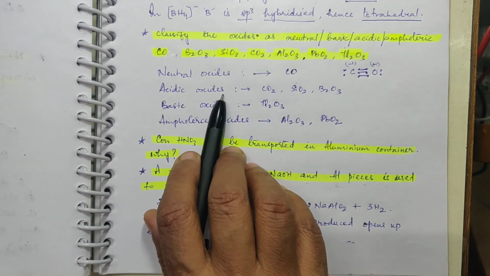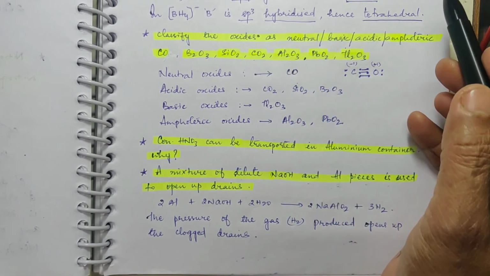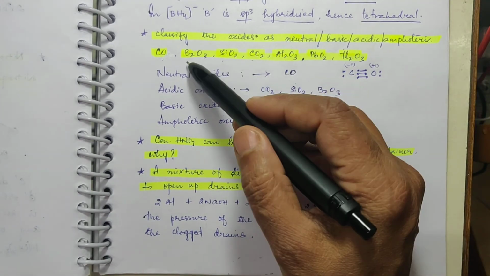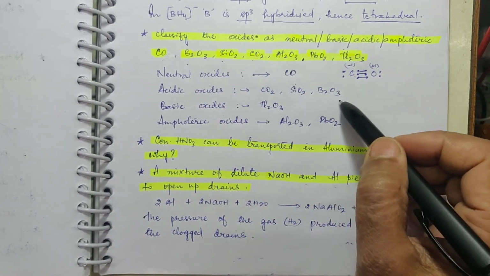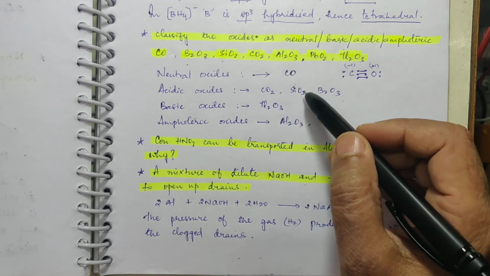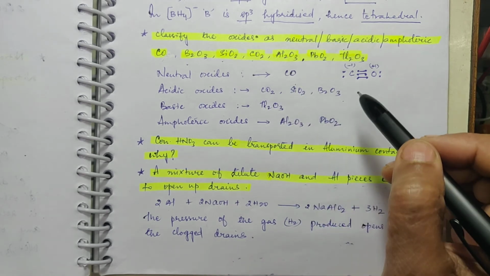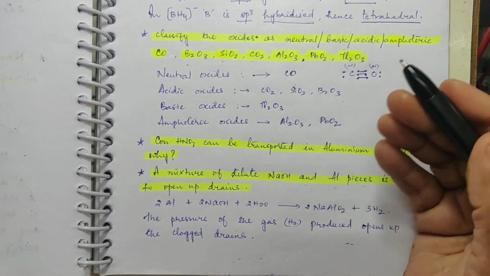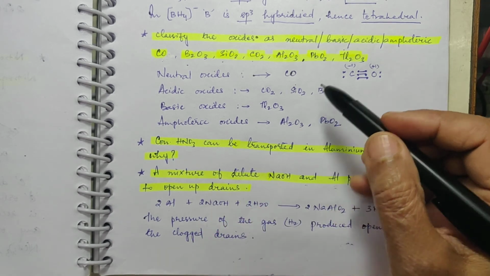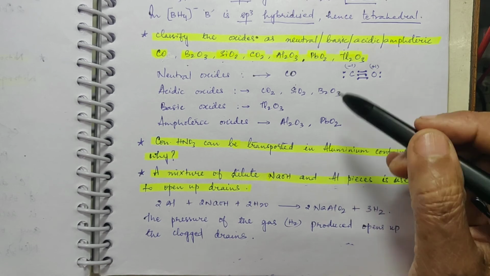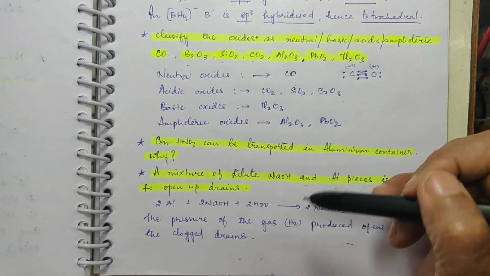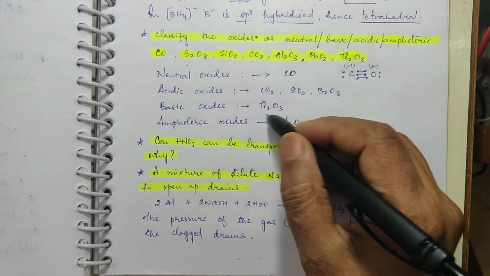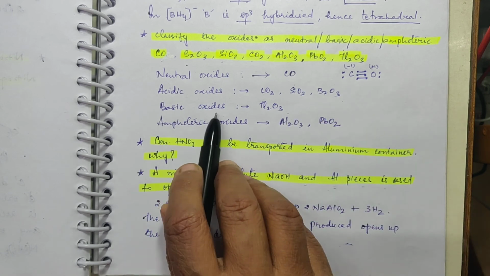Now what are acidic oxides? CO2 is an acidic oxide. SiO2 is an acidic oxide. B2O3 is also an acidic oxide, because carbon, silicon, boron, they all show non-metallic character, and non-metallic oxides are acidic in nature. Then down the group, thallium will show more and more of basic character, so Tl2O3 is basic in nature.